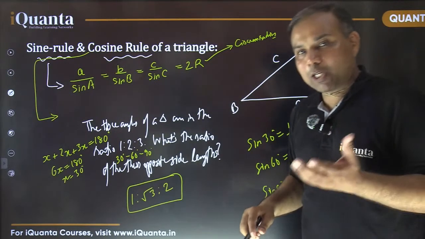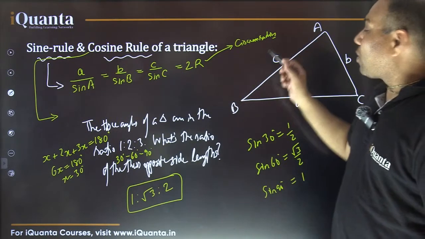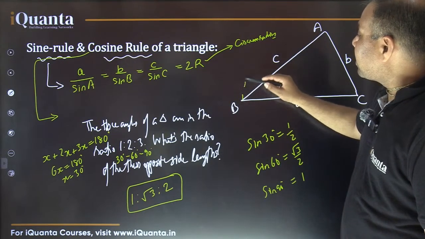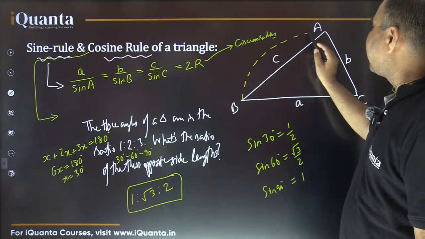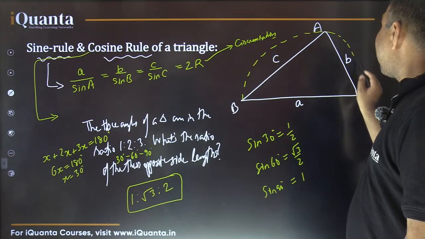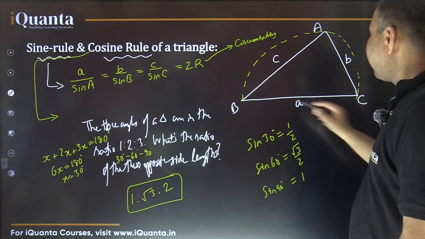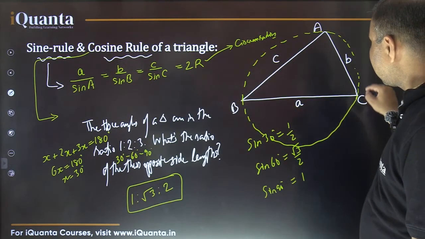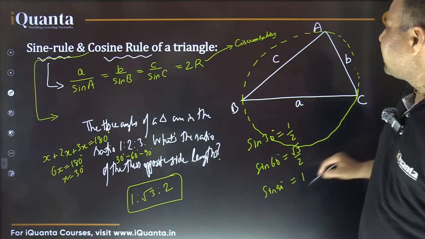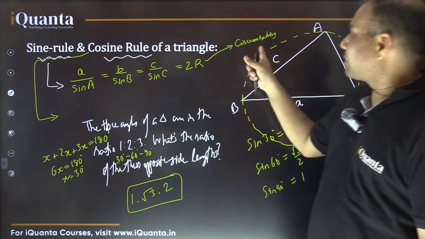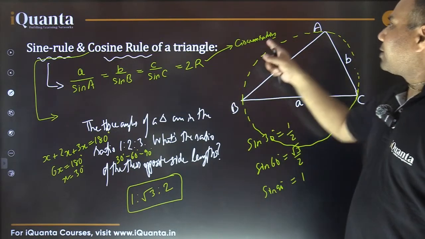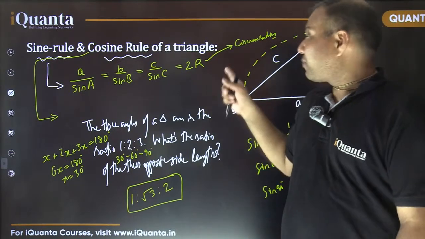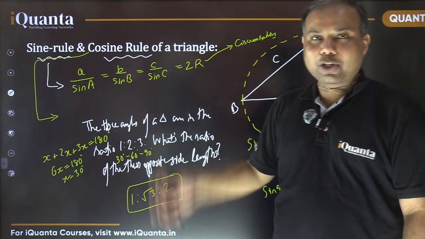Circumradius means the radius of a circle which passes through all the three vertices of a triangle. That is, if I draw a circle which passes through all the vertices of a triangle, then the radius of this circle is known as circumradius. So we can find out the length of its radius by using this relation. Fine?